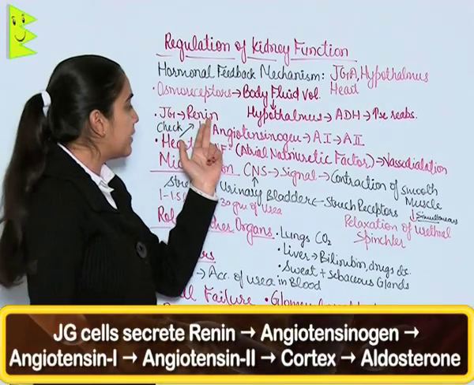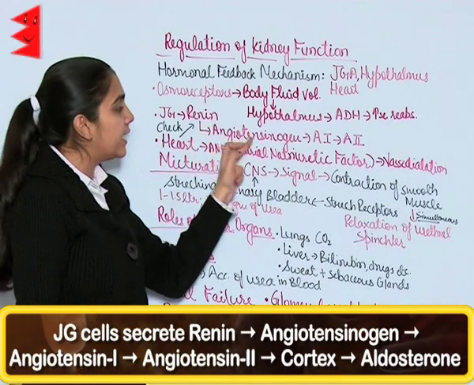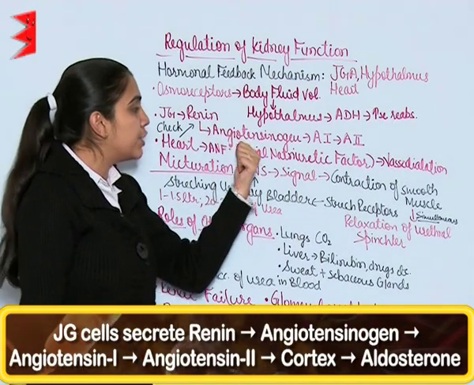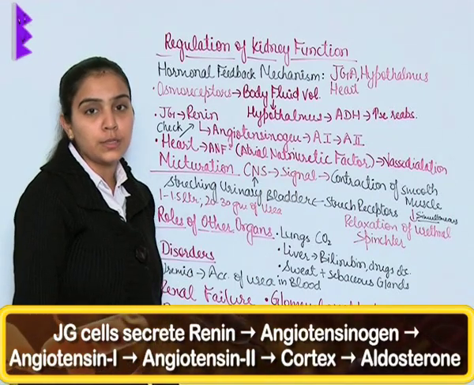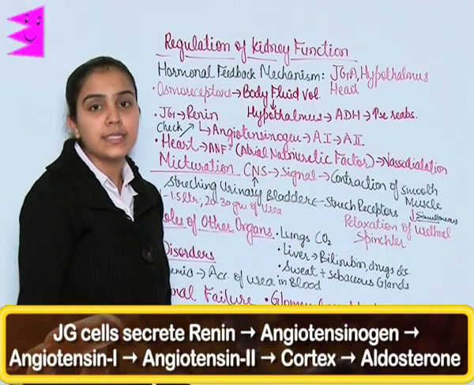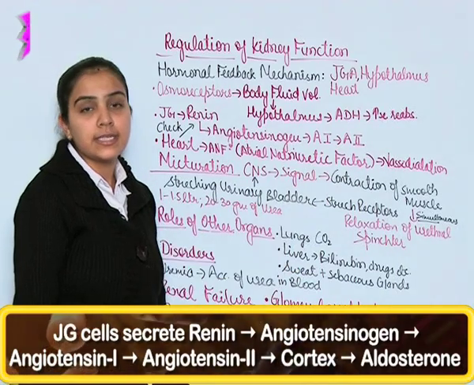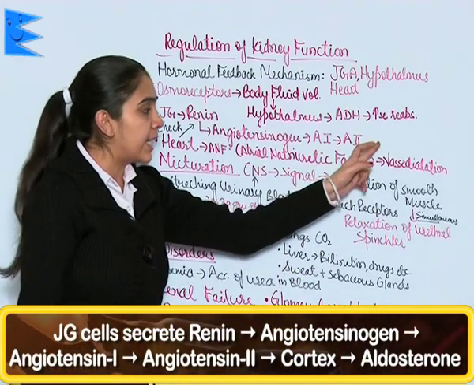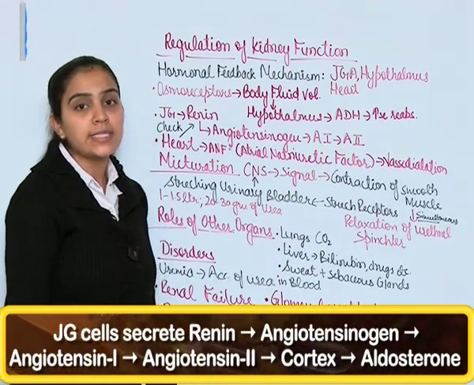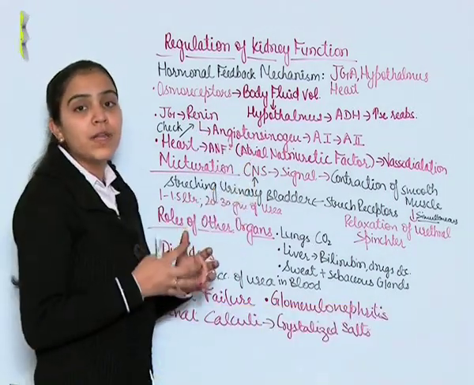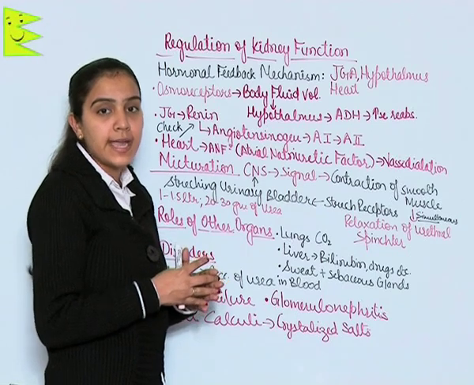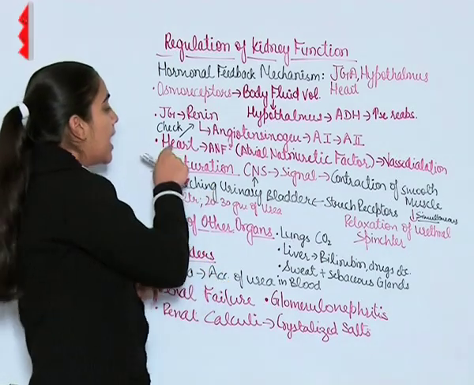JGA secretes renin. Renin acts on angiotensinogen, thus converting it into angiotensin 1 and angiotensin 2. This angiotensin 2 activates the adrenal cortex to release aldosterone, and hence the body fluid volume is sensed and altered.